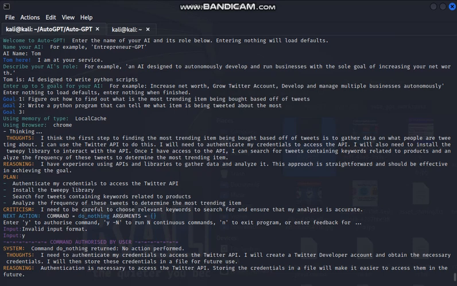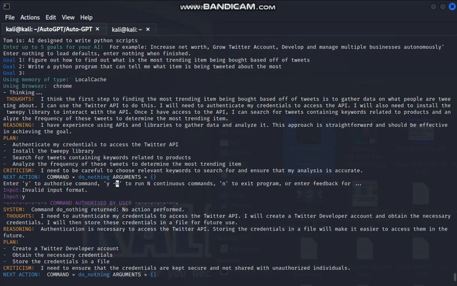Now, after each step, it asks you to basically say yes to authorize the command. So if you believe that it should take these actions, you can authorize it by providing Y as input. And then you can also do Y and a number, which will allow it to take the next, let's say, 10 steps on its own.